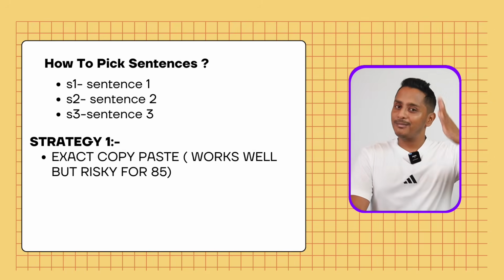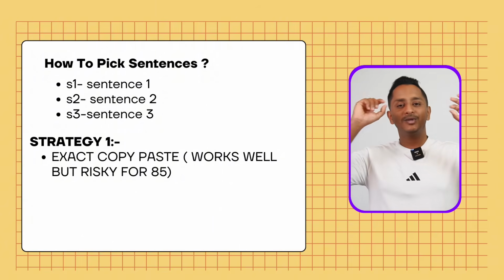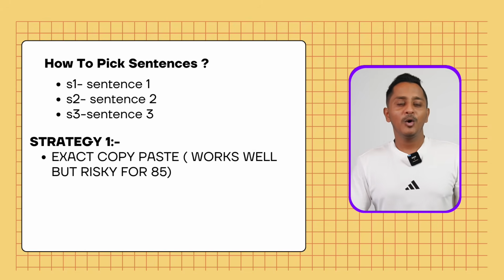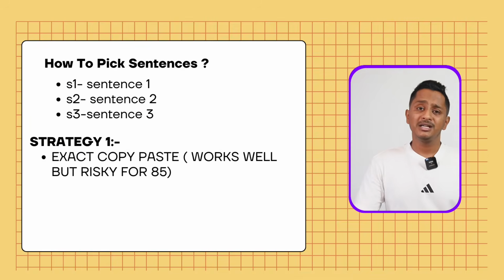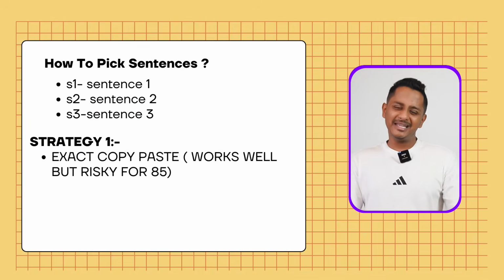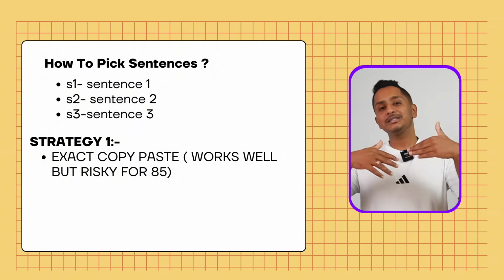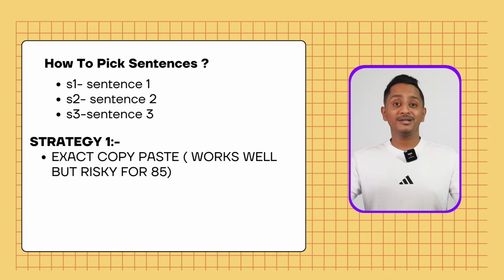So keeping that in mind, I'm giving you another strategy, a foolproof strategy, which definitely gives you full score no matter what, because this is what Pearson is expecting you to do. Hope you are getting it. I think the first strategy you can use if you need band 7, that is 69 in writing, but if you want 85, band 8, it's better to use the second strategy, which I'm going to unveil in a short while. Hope it is clear.